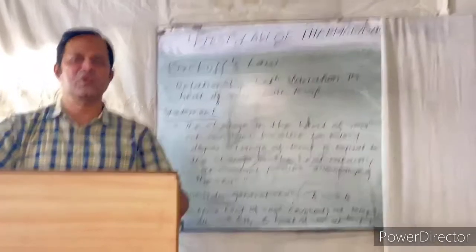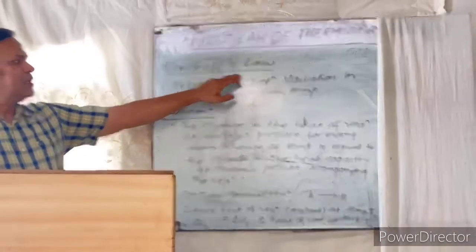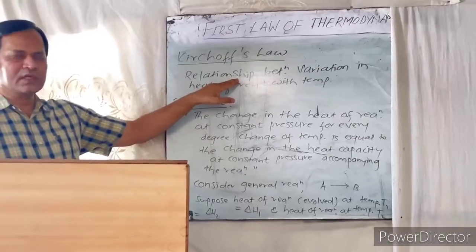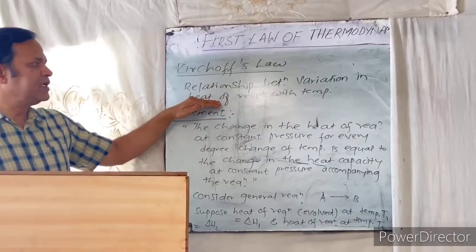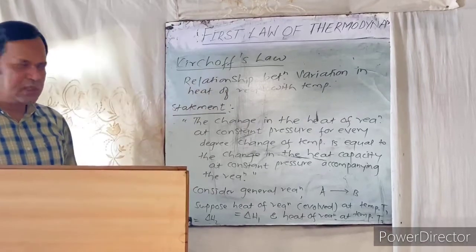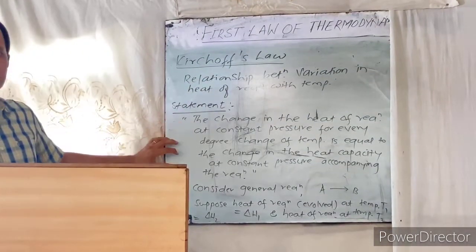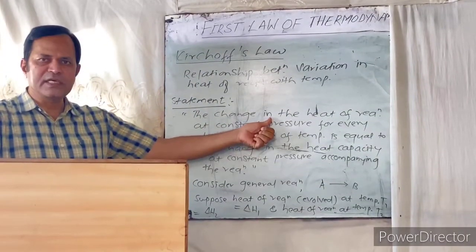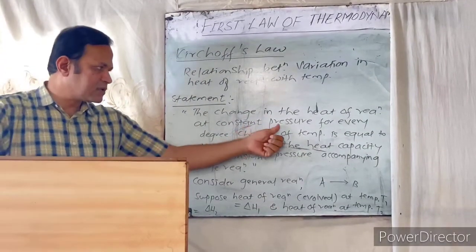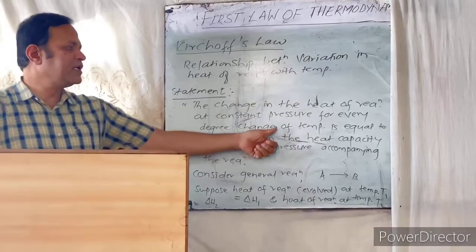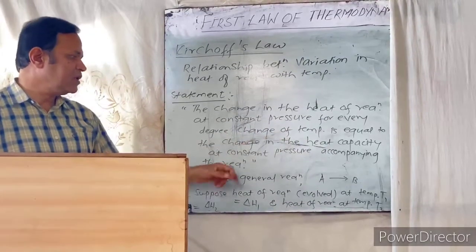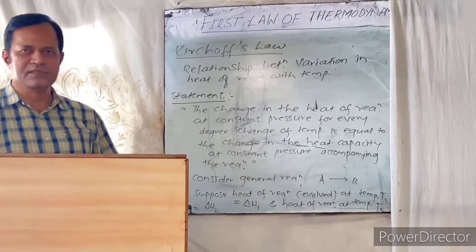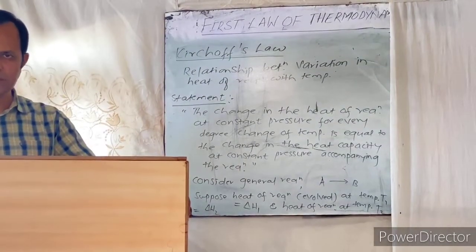Next part is Kirchhoff's law. Now see, what is this Kirchhoff's law? Kirchhoff's law shows the relationship between the variation in heat of reaction with temperature. Now let us know the statement of Kirchhoff's law. Kirchhoff's law states that the change in the heat of reaction at constant pressure for every degree change of temperature is equal to the change in the heat capacity at constant pressure accompanying the reaction. This is the statement of Kirchhoff's law.